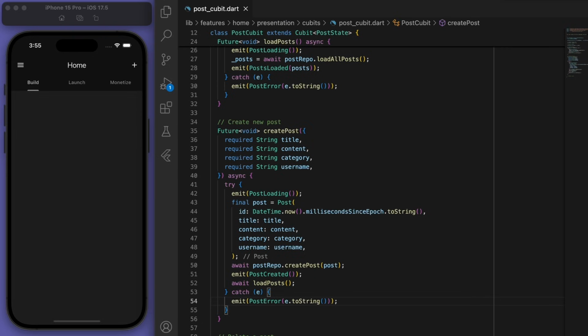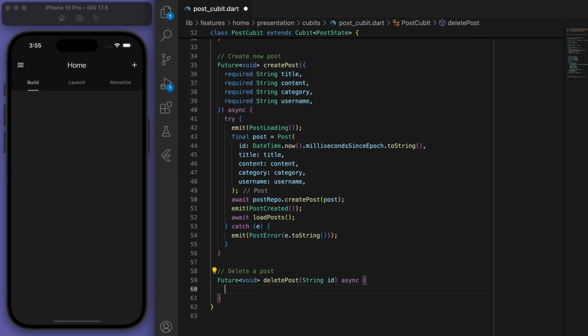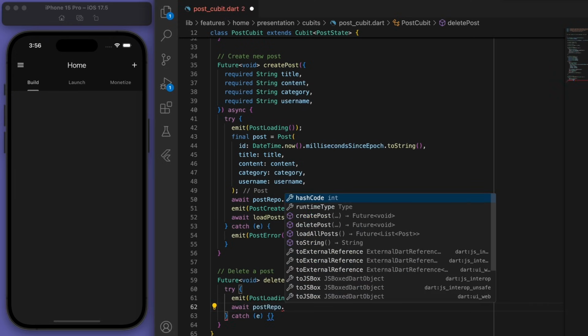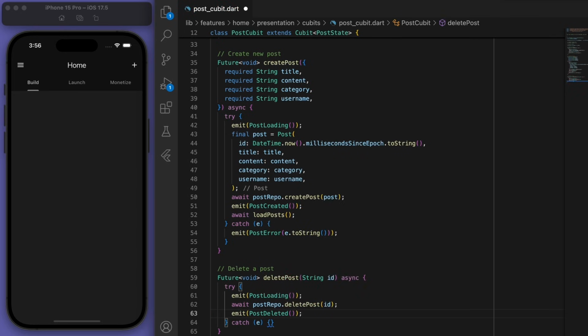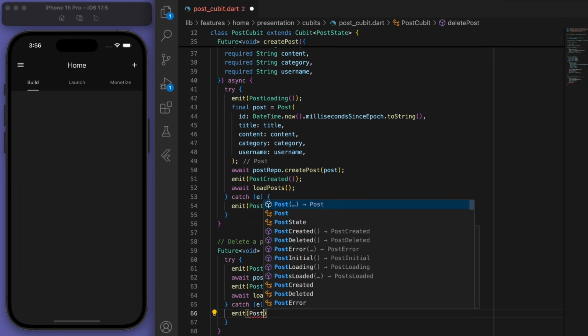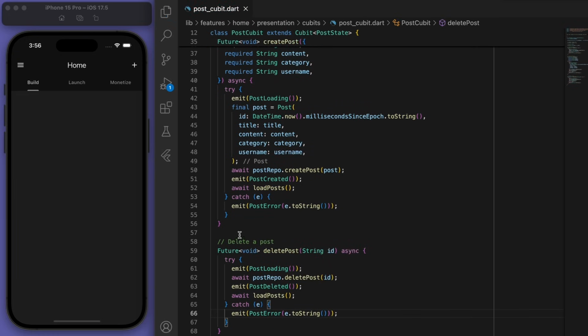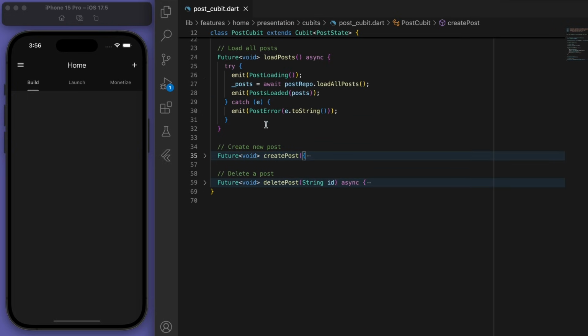Awesome. Now let's do something similar for deleting the post. So we just need to know the ID for this one. So let's emit the post loading state and then go to our repository, try to delete it. And then once it's deleted, let's load all the posts again. Cool, so those are what we need to do for the qubits.